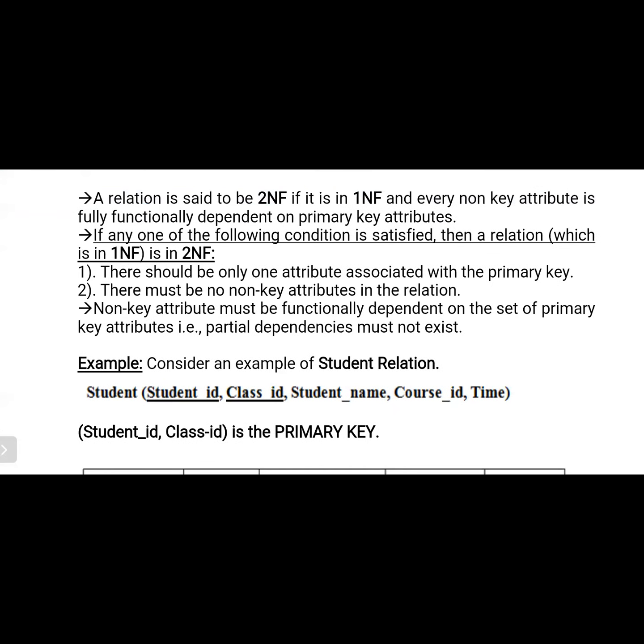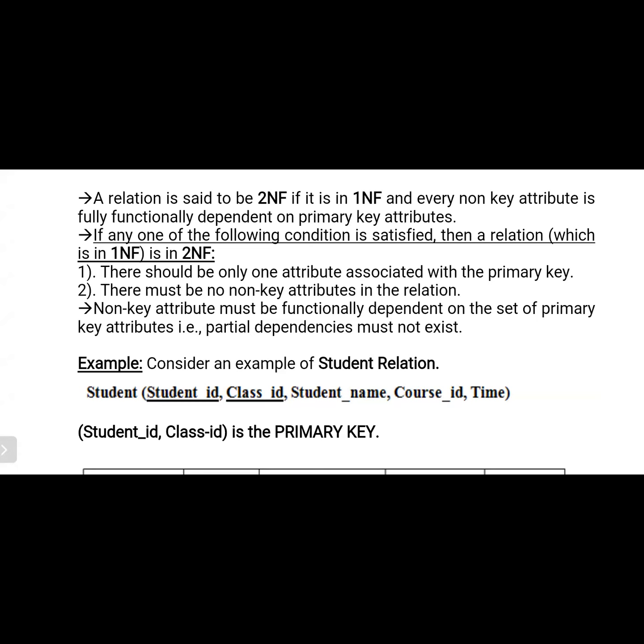If the following conditions are satisfied, then the relation, which is in 1NF, is in 2NF. One condition is that it should satisfy the first NF. The second condition is that every non-key attribute is fully functionally dependent on any key attribute of the relation.